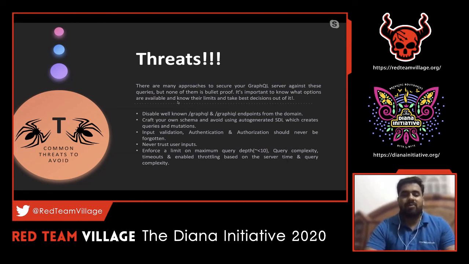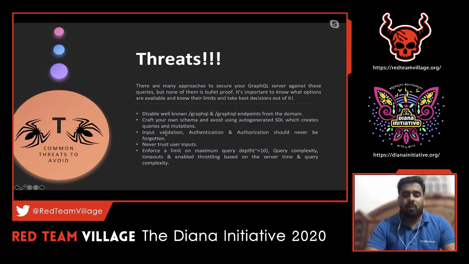Likewise for GraphQL, what I could think of is that the better option would be to disable the /graphql and GraphiQL endpoints from the domain, and craft our own schema, avoiding the auto-generated schema definitions, which will clearly say this is the query and mutation. If people go by the design of a particular tool, they tend to create a similar schema structure. So they have to come up with a new schema of their own. That will be a little more complex for a pen tester.